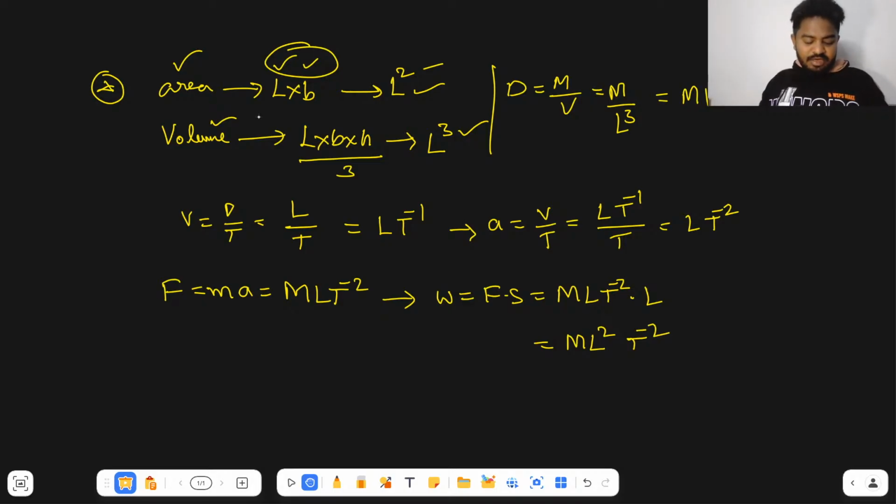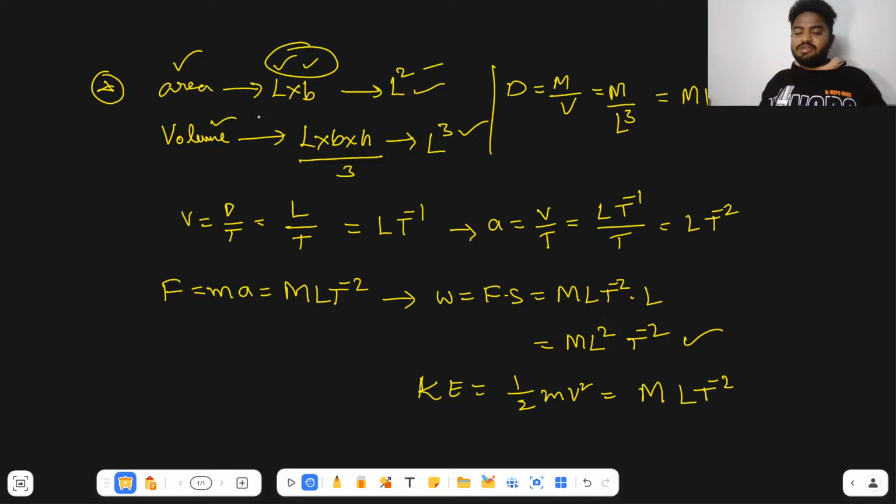So here the work done is equal to energy now. So the dimension formula is the same for energy also. For example, if you want to check the dimension for kinetic energy, it is equal to half m v square, right? For m, the dimension formula is M. For v, it is L T to the power minus 1, squared.